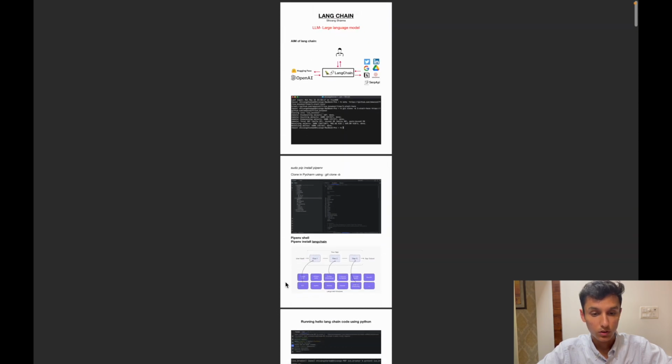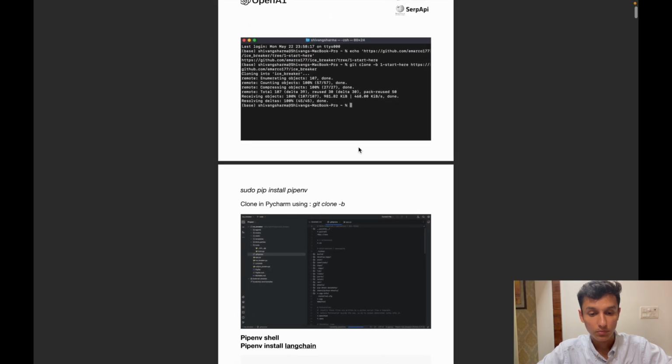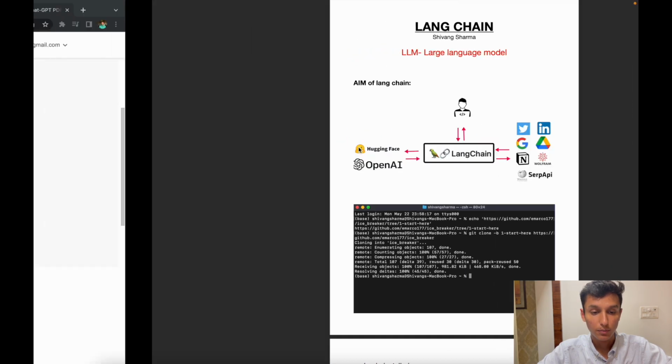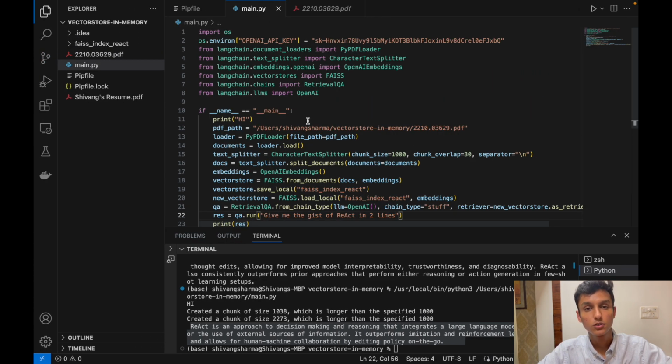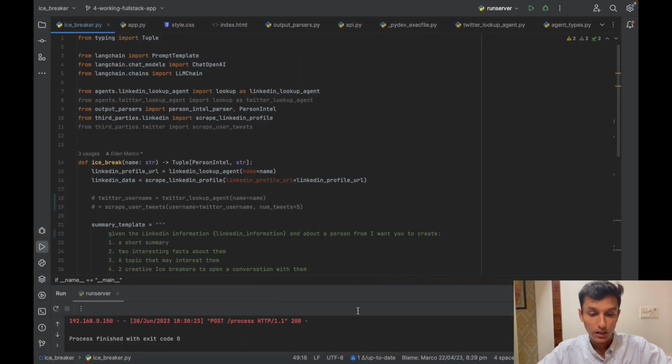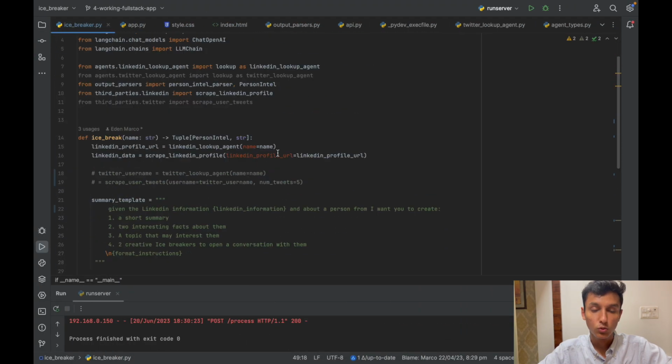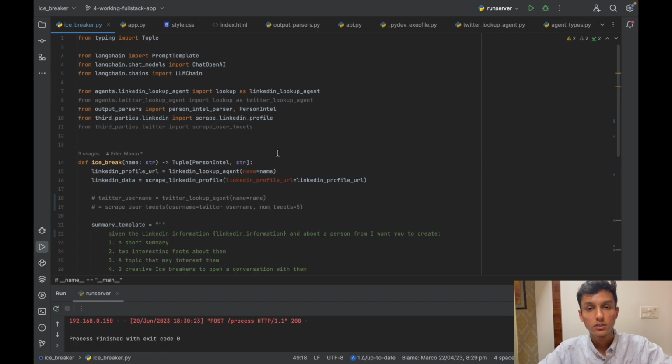So this is my document, and this was the Python code which we have implemented using two tools, Visual Studio Code and also PyCharm. In PyCharm we have implemented a full stack app, which works as an icebreaker if you want to break the ice and cold approach someone else. This was the project, and I have got a ton of learning from it, and I will be implementing all of this learning in the future.